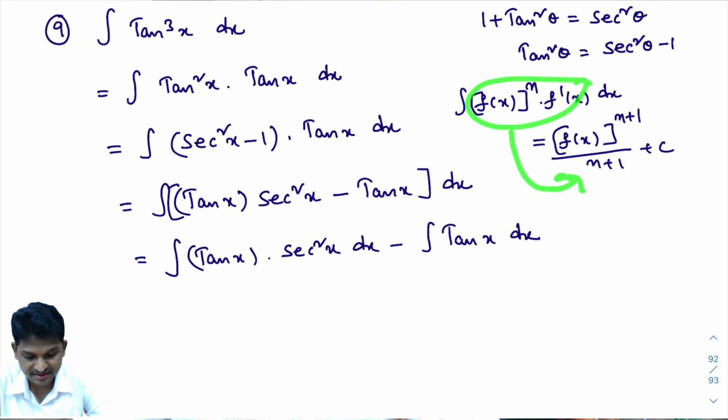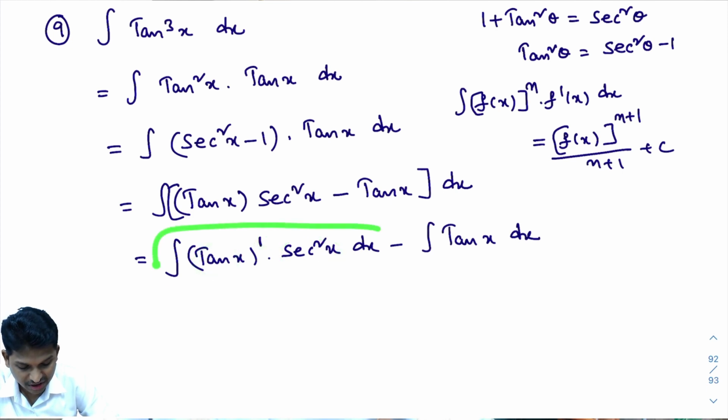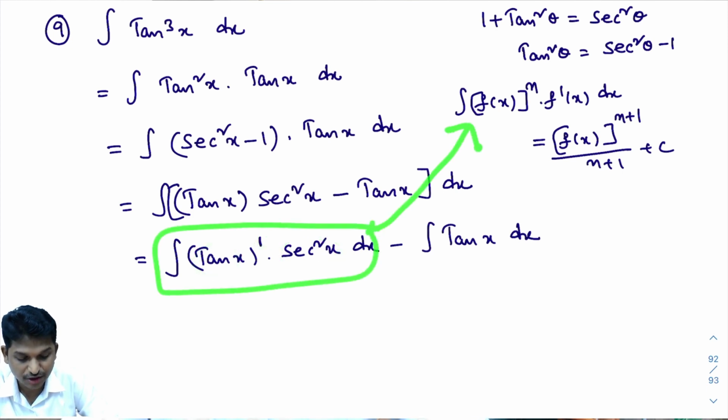Now the point is, look here, this is f of x. Derivative, I am asking derivative. Derivative of tan x is what? Derivative of tan x is secant square x. So here this is of the form f of x whole power n. Nothing is there, which means the power 1 will be there. Here I can write 1 as f of x whole power n into f dash of x dx. To integrate this, I can use this formula.